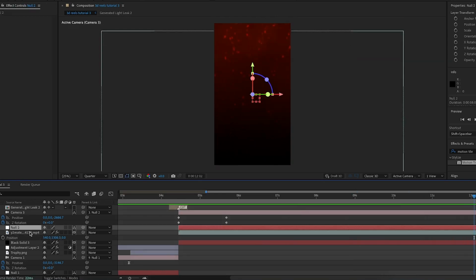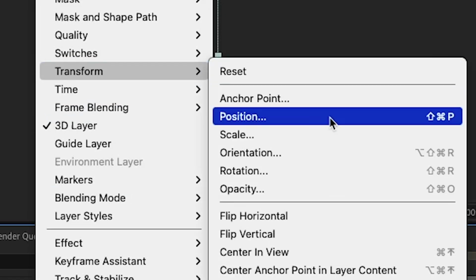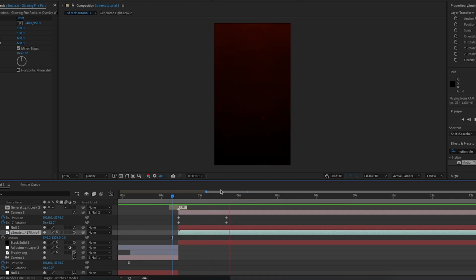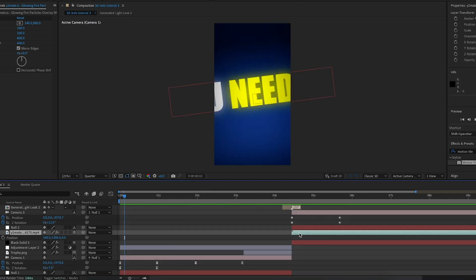I'm also going to click on it, and I'm going to go to transform, then flip vertical, because I want the particles to move the other way. And yeah, as you can see now, the particles kind of go both ways. And yeah, this is the look that I was going for. But I wanted to start further into the thing because I don't like the way it starts. So I'm just going to trim it so then it starts later on.